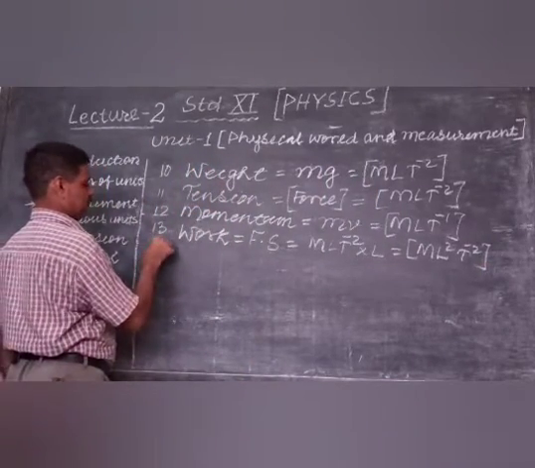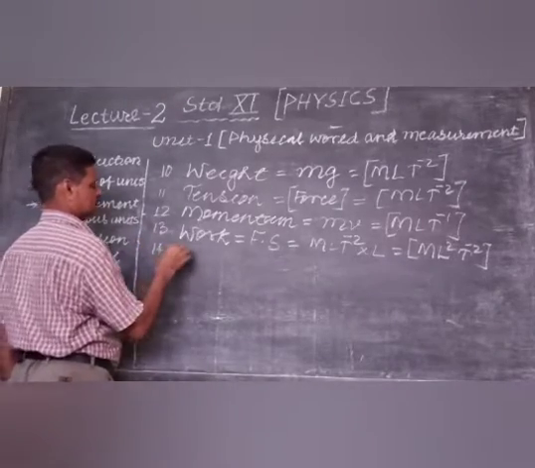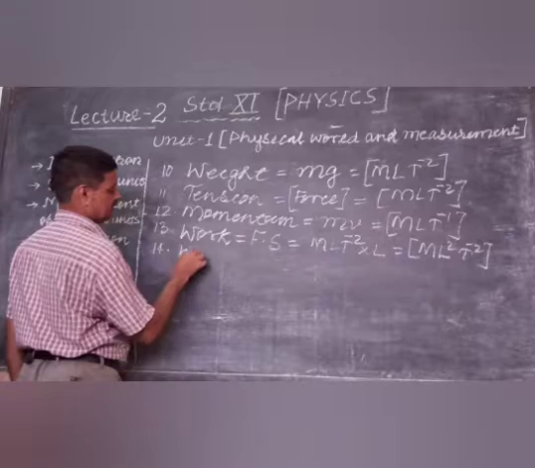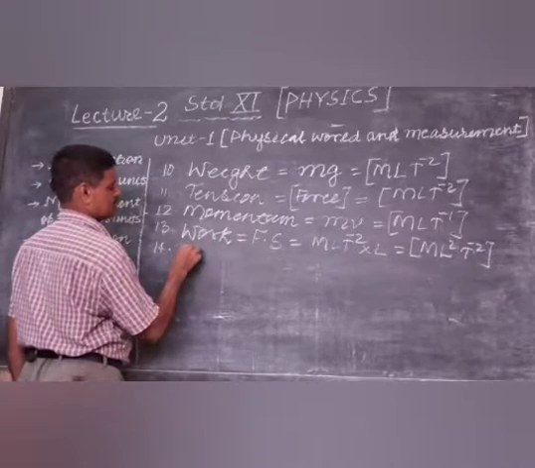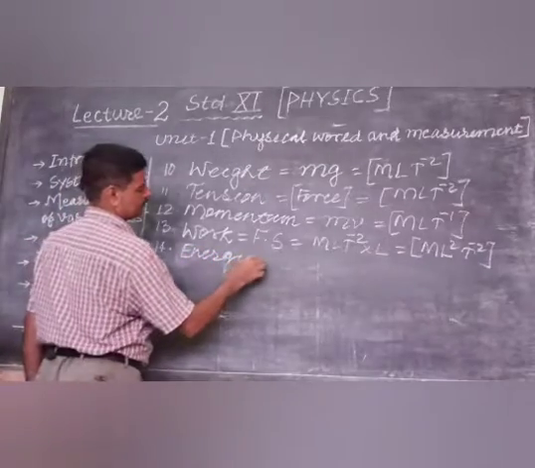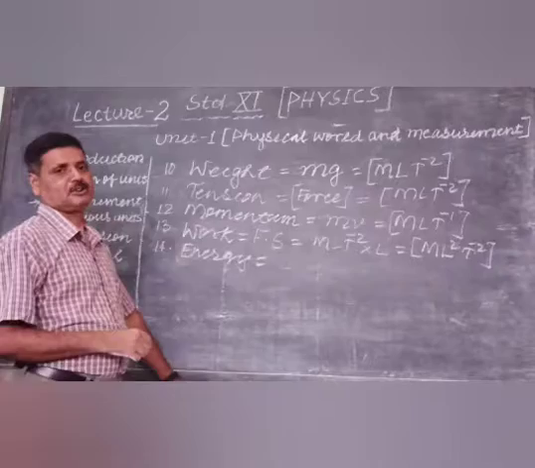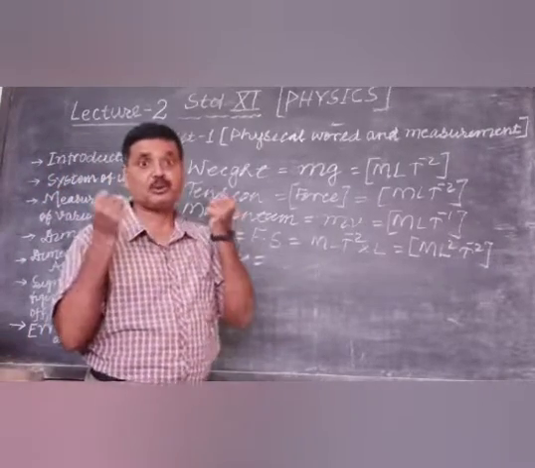Serial number 14, energy. Simply energy. Energy means capacity of doing work, or capacity to do work.